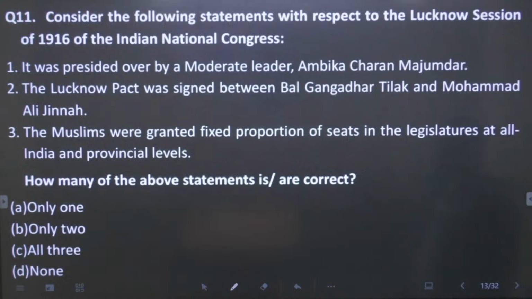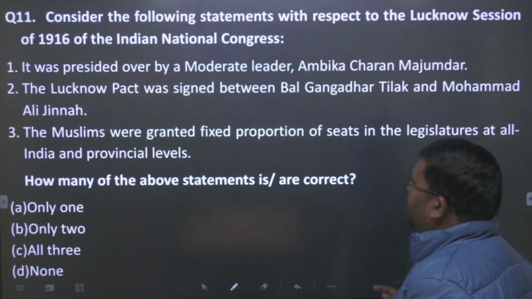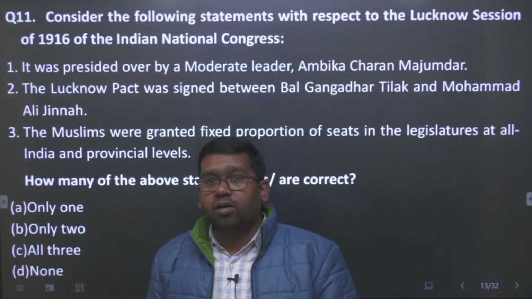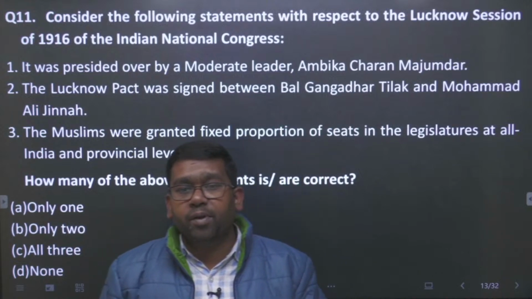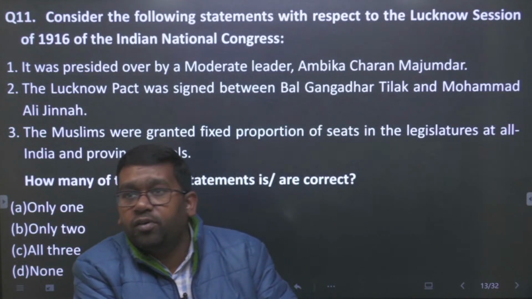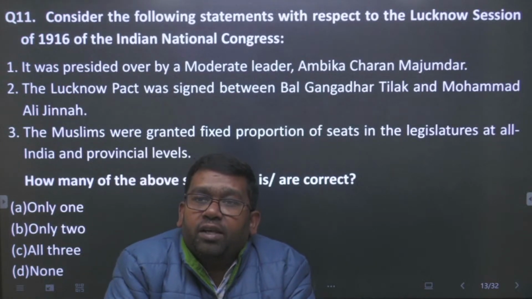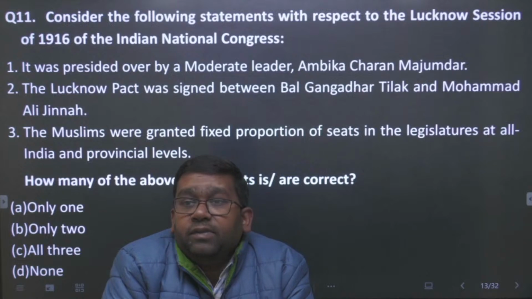So question number 11. Consider the following statements with respect to the Lucknow session of 1916 of the Indian National Congress. है ना. The Lucknow session is very much important for everyone. Why? It was very much important from the nationalist point of view, because this is a session which had united the extremists and moderates in India, दोनों को इन्होंने यूनाइट किया है ना. So let us see the question.